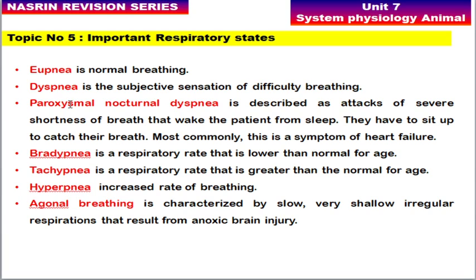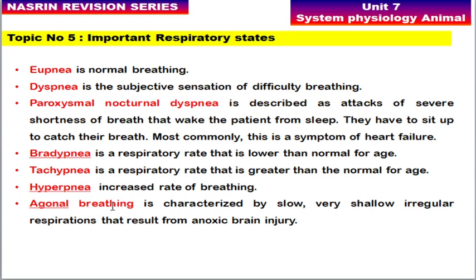Okay, so if the patient has been experiencing these kinds of symptoms, then these are symptoms of heart failure. Next, bradypnea means a respiratory rate that is lower than normal for the age. Okay, so for each age the respiratory rate will differ. It will be different in the teen stage, and it will be higher in the stage of older people or elderly people. Next, tachypnea means a respiratory rate that is greater than normal for the age. Then hyperpnea means increased rate of breathing.